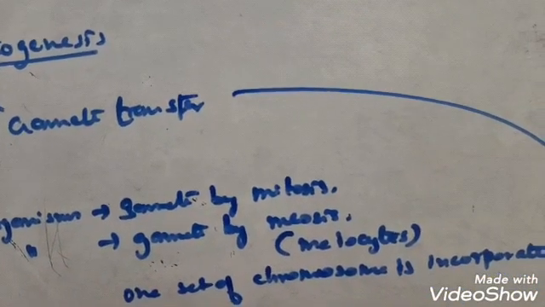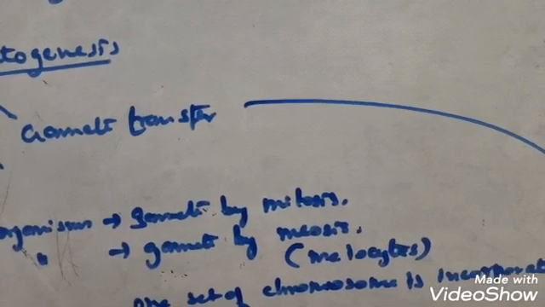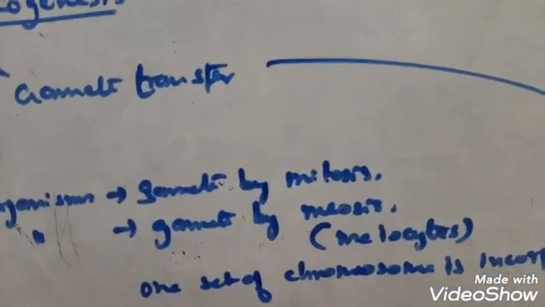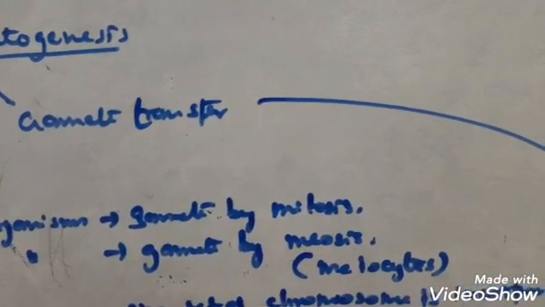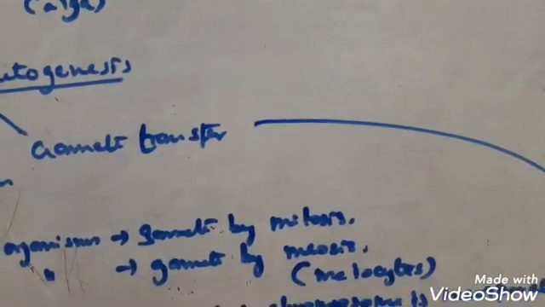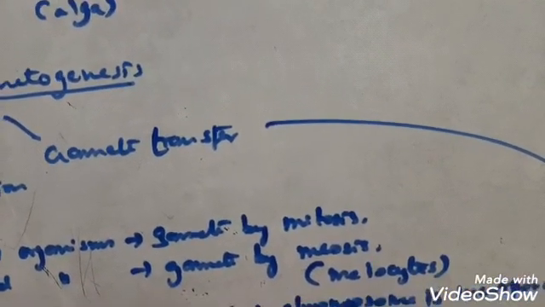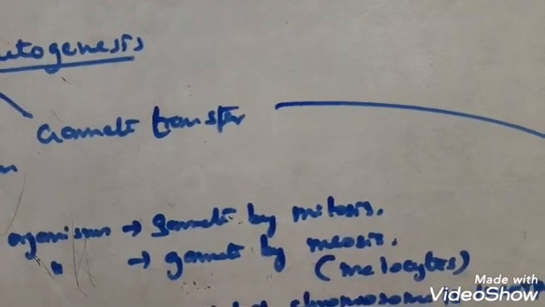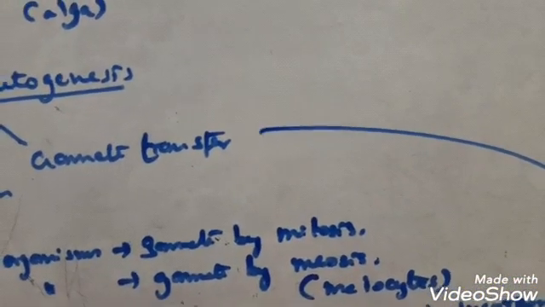Now you can understand that when both gametes are moving, they need some medium for the fusion. So like simple plants, algae, bryophyta, pteridophyta, water is the medium.